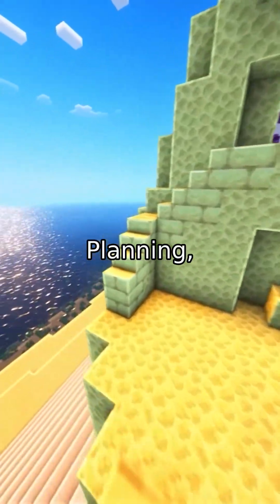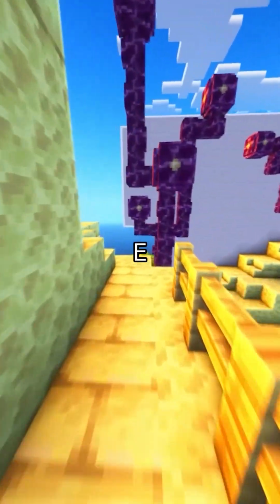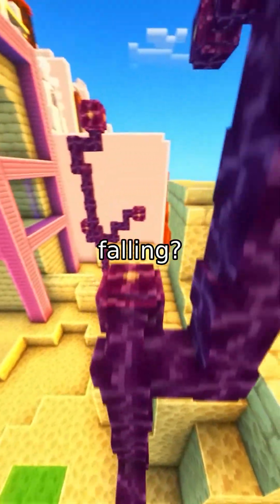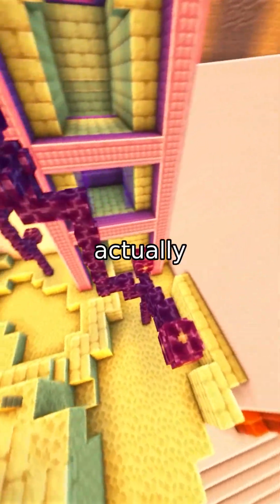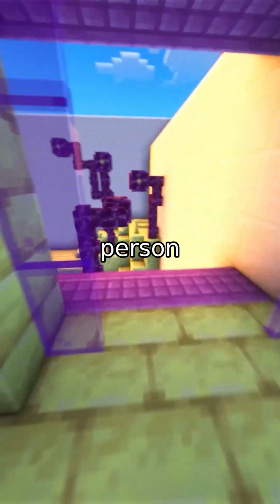4. Planning: what steps are needed to achieve a goal? E.g., how would you prevent the vase from falling? 5. Descriptive: what actually happened? E.g., what did the person do?